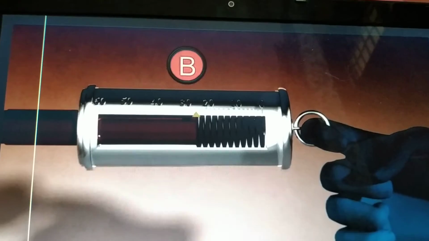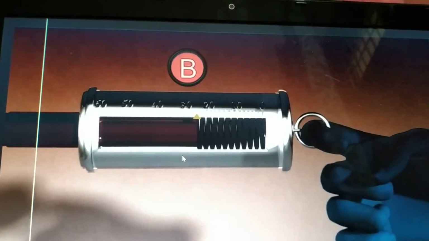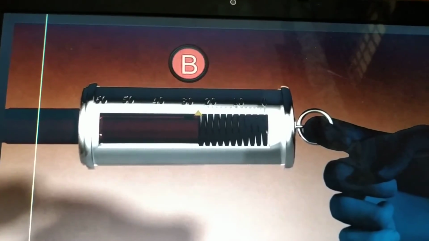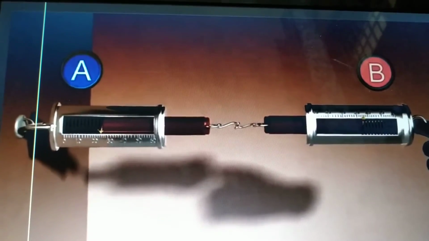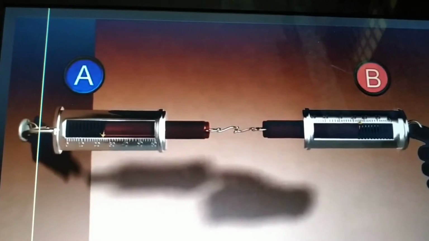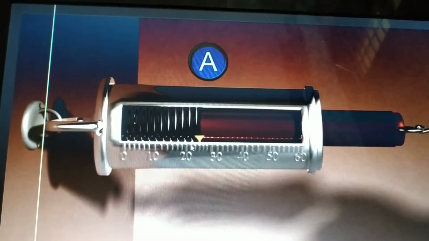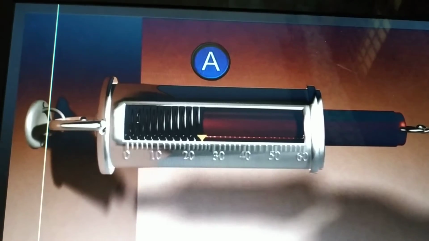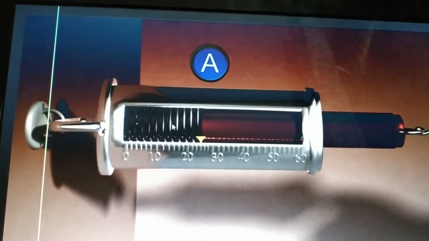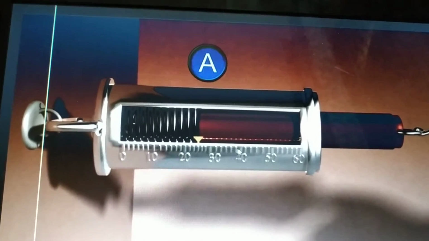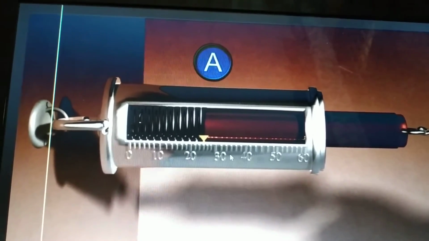But the direction of the force is different, right? So from here, what can we say? We can say that the force which we have applied on the spring balance is equal to the force that this spring balance applied as a reactive force, right?